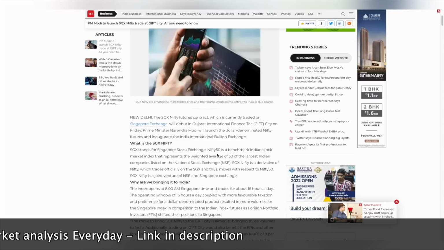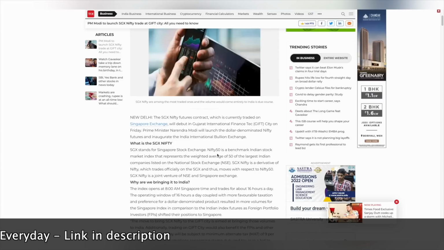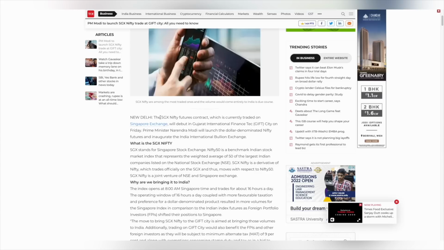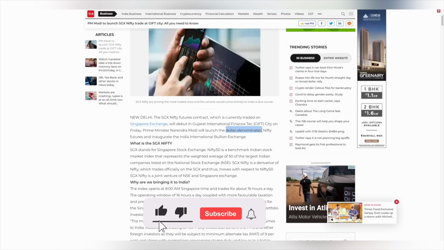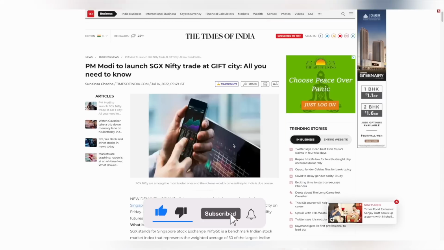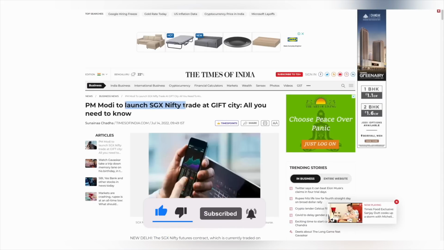The way profit and loss is calculated in SGX Nifty is slightly different from what happens in India. In India, if there is 1 point movement up, we make 1 rupee profit, right? But when we are trading in SGX Nifty, 1 point towards the upside is like making $2, and 1 point going downside is like us losing $2. So it is completely based on dollars. So these two advantages we will have when SGX Nifty is launched in India.